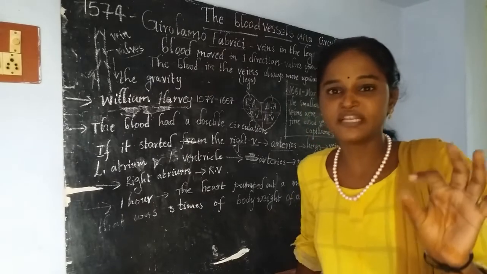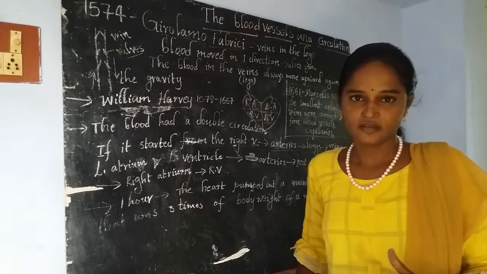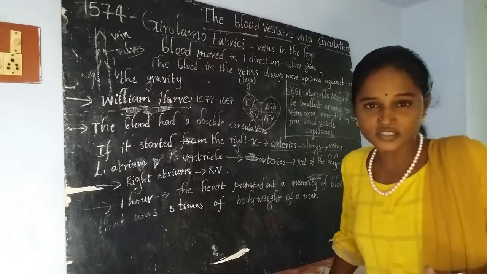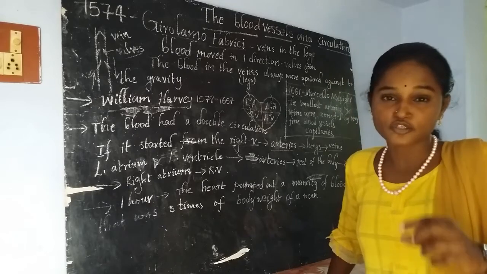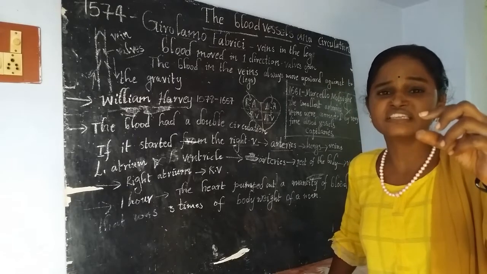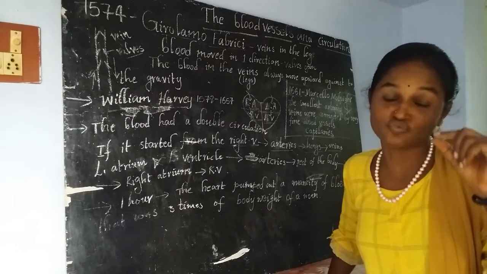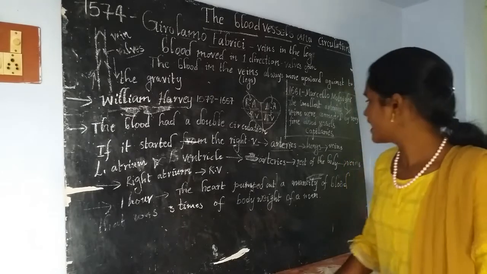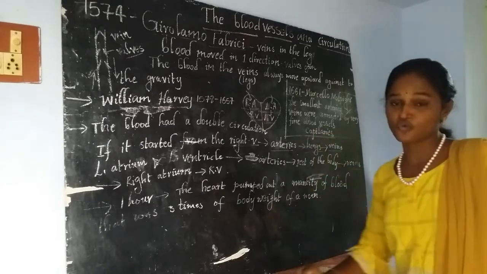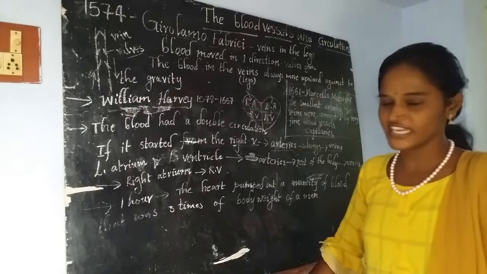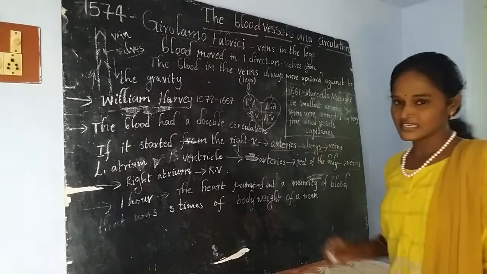Then what is meant by a capillary? In Latin, capillary means hair. Why did he give them such a name? Because capillaries are very thin blood vessels, like our hair, which is very thin. That's why he gave the name capillaries.